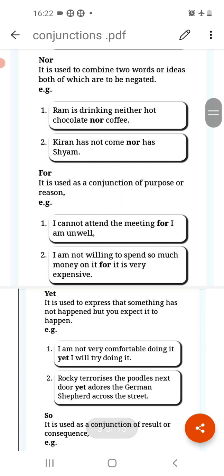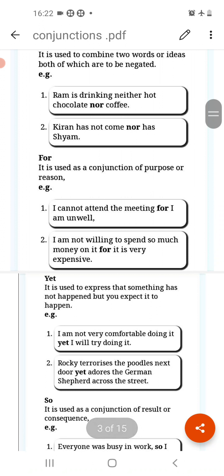Now the next conjunction is nor. It is used to combine two words or ideas, both of which are to be negated. So it is used in negative sentences, basically when you have to combine two words or ideas and you have to neglect both of them, then you will use nor. Like it is written, Ram is drinking neither hot chocolate nor coffee. So whenever you don't want to accept any of the options, it is completely negative, then you use nor.